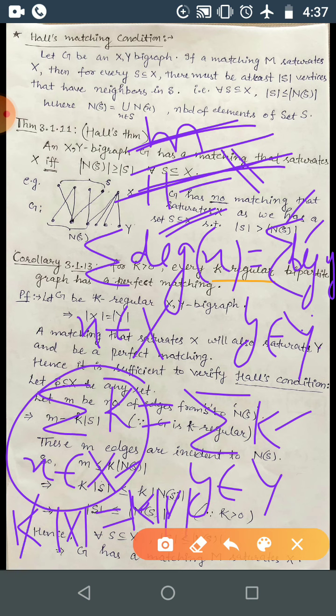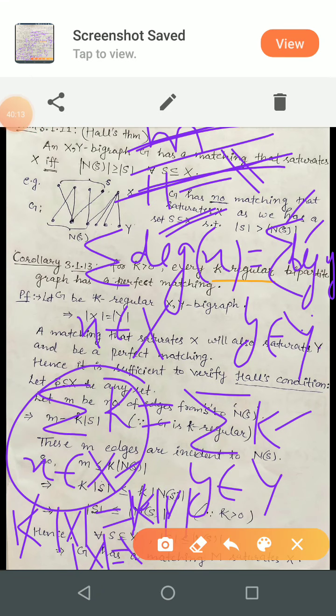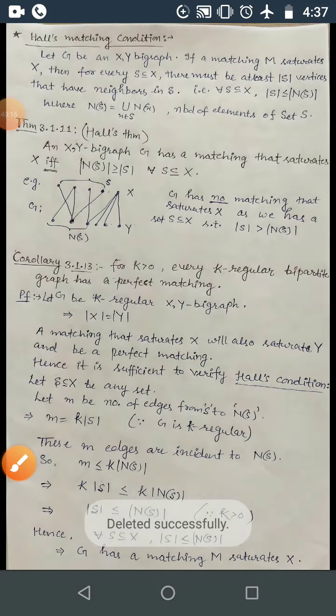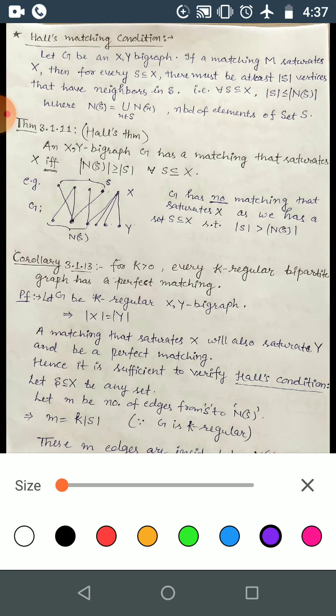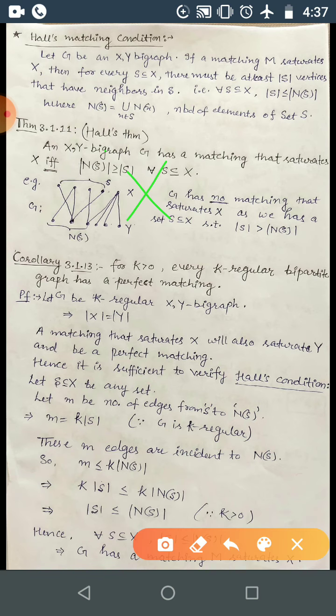So here we can cancel k because k is non-zero, correct? So we can divide by k throughout, and we got the cardinality of X equal to the cardinality of Y, correct? So here we have shown that if (X, Y) is a k-regular bipartite graph, then both partite sets have the same cardinality.